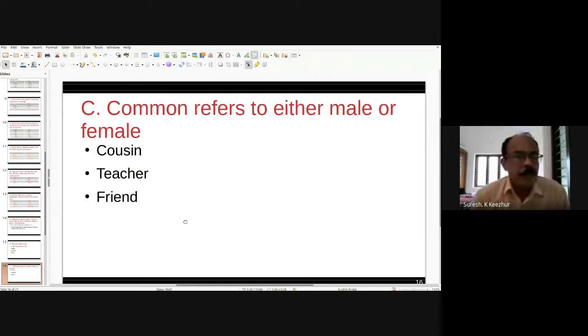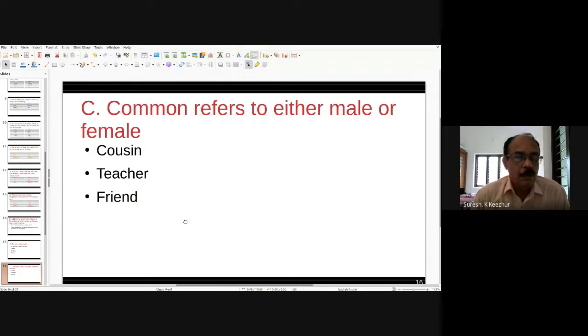Feminine gender is shown in three ways in nouns: by adding the suffix -ess, for example master, mistress, host, hostess; by adding a word in front of another word, like billy goat, nanny goat; and by totally different words, like nephew and niece.